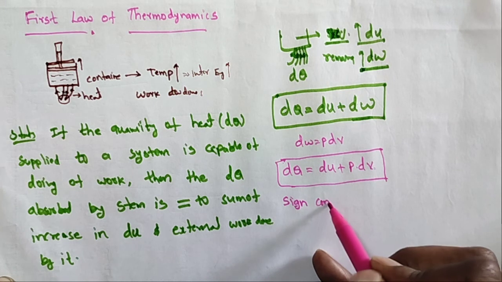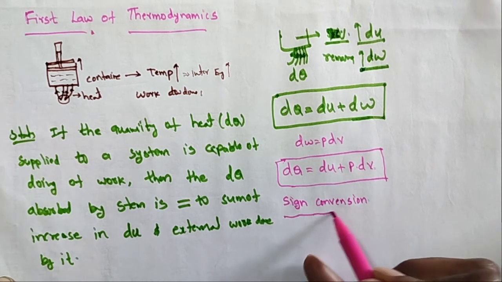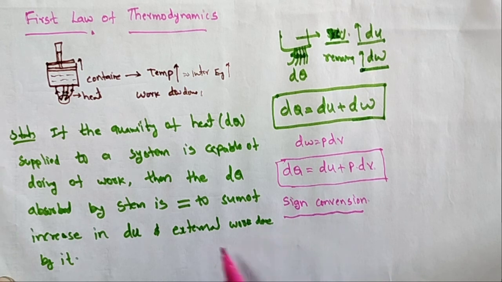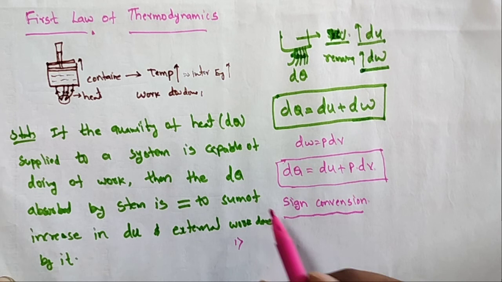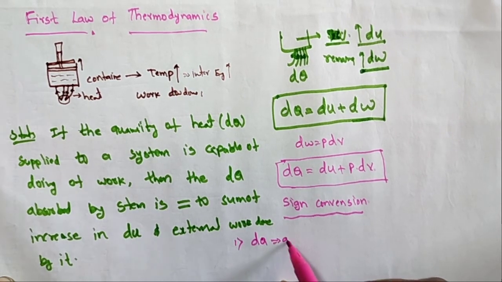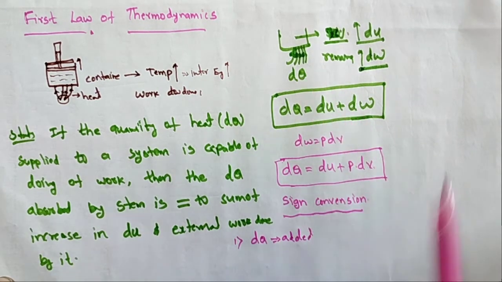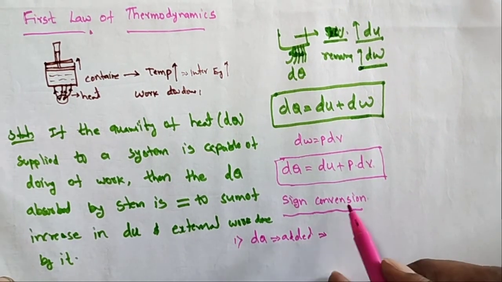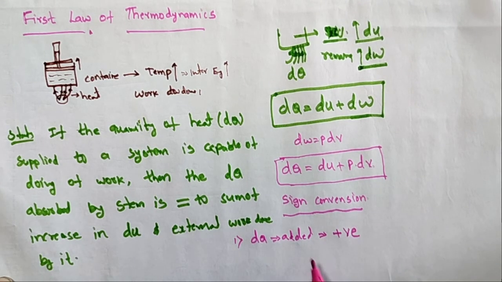So what are the sign conventions? Please remember the sign conventions here. First one, if heat energy dq is added to the system, in this case we take the value as positive.